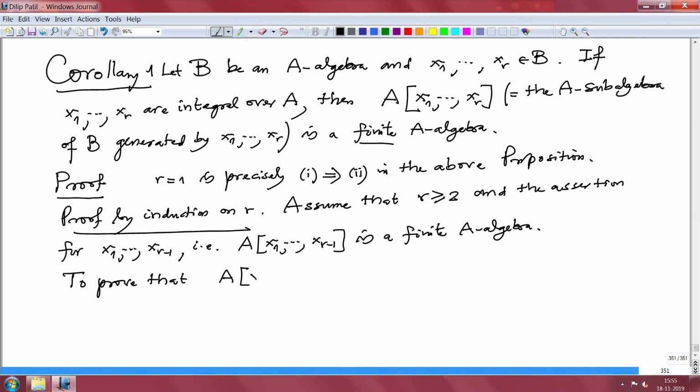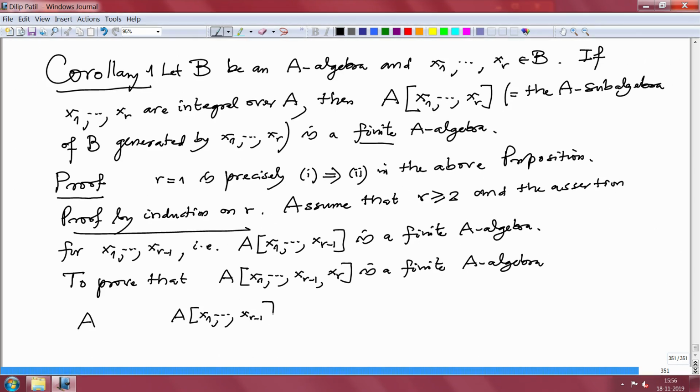And now to prove that A[x1 to xr] is a finite A-algebra. But look here, you have A here and we have A[x1 to x_{r-1}] contained here.